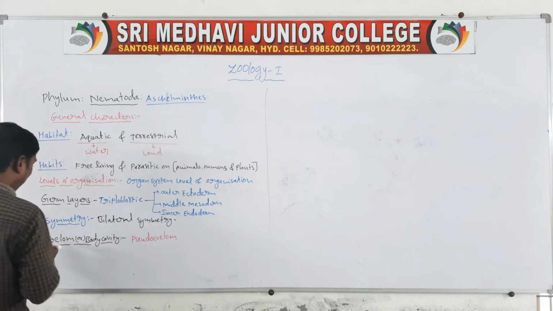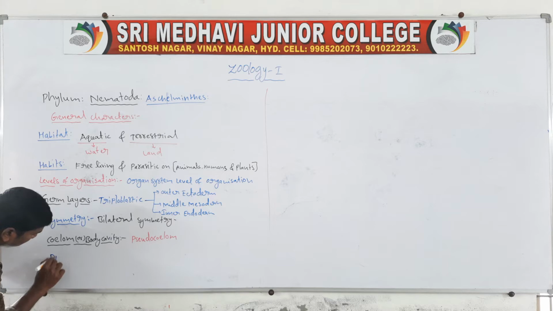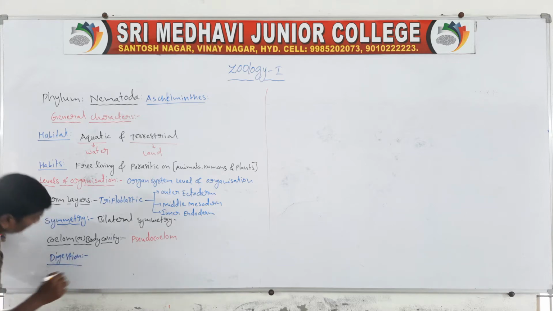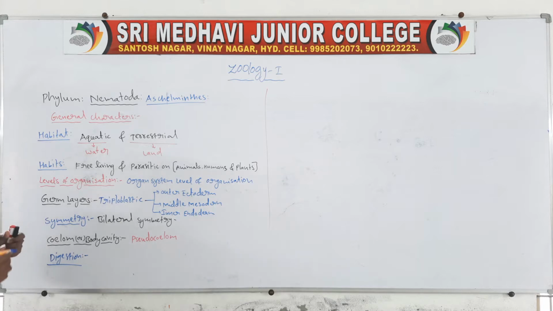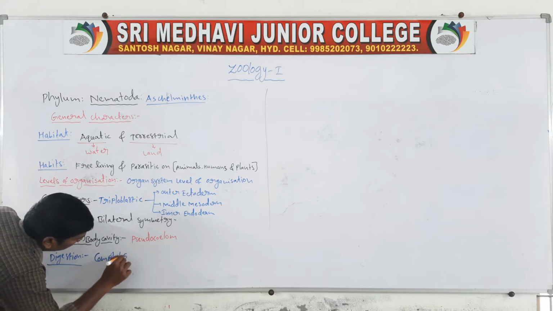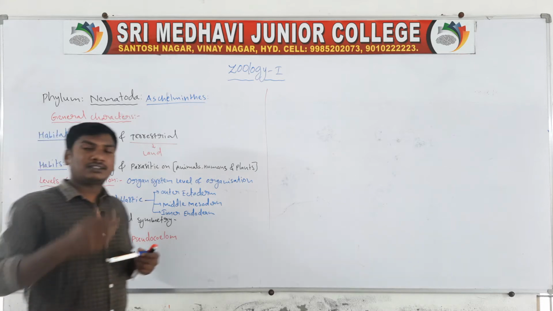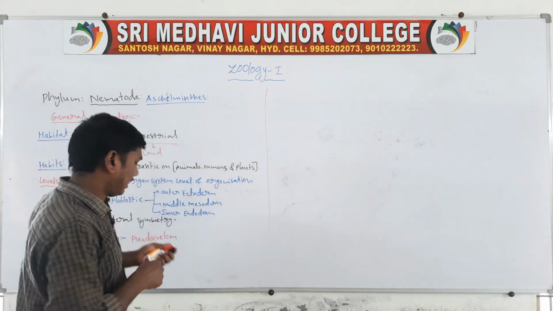Next one, digestion. For the first time, there is formation of a complete gut. Complete gut means they contain two openings, the mouth and the anus.